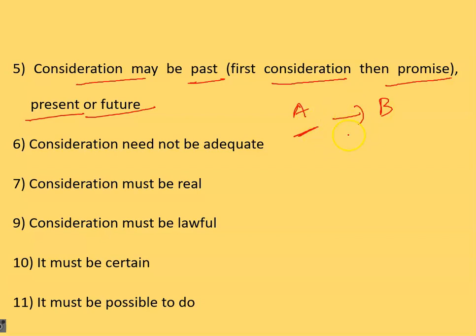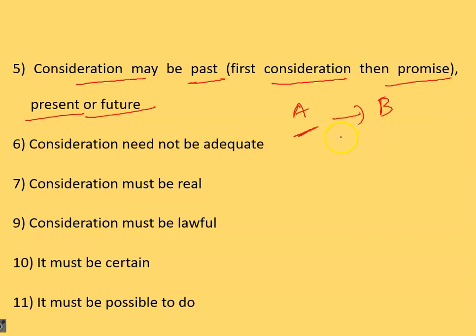So he asks B to find that mobile phone for him, right? And B makes all the efforts to find the mobile for A, and he actually finds it. Now after getting the mobile back from B, A says that I'll give you some amount of money as a reward, right?